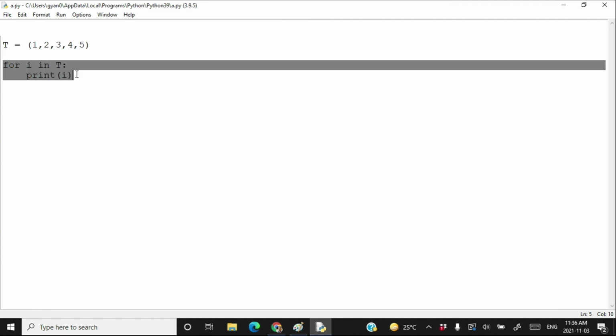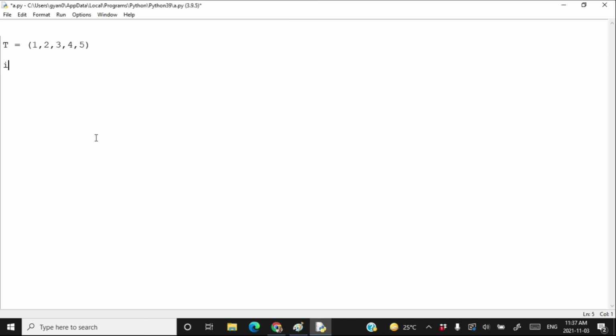In the same way, we can traverse through a tuple by using a while loop. I can create a variable i is equal to 0. Then you write while i is less than length of tuple, print T[i], and then type i is equal to i plus 1.